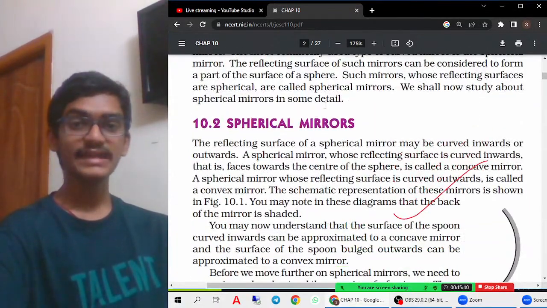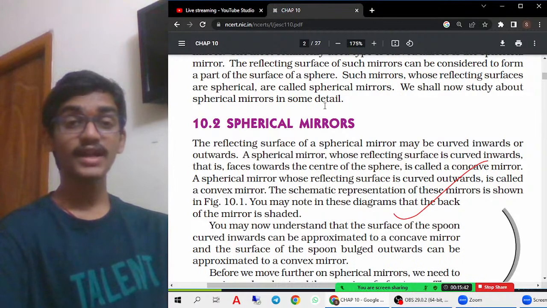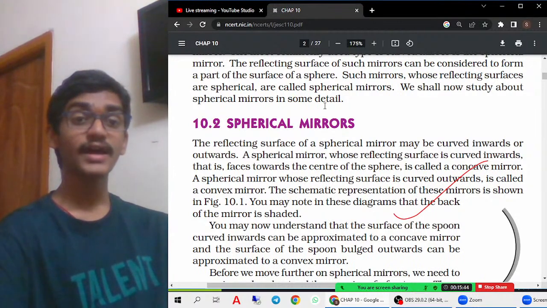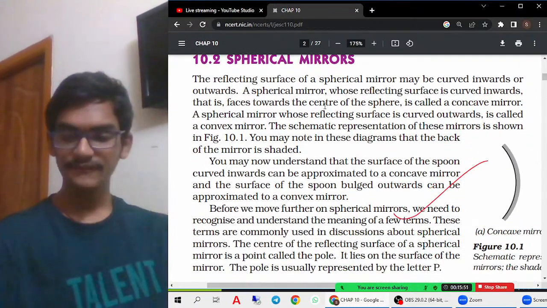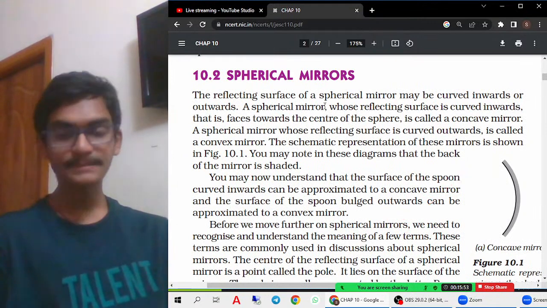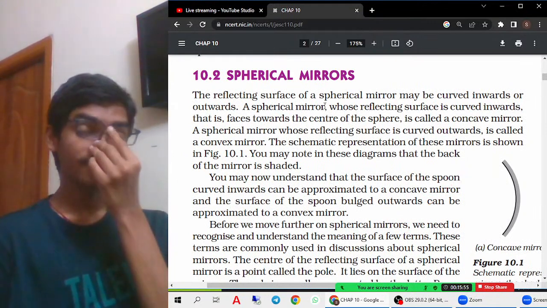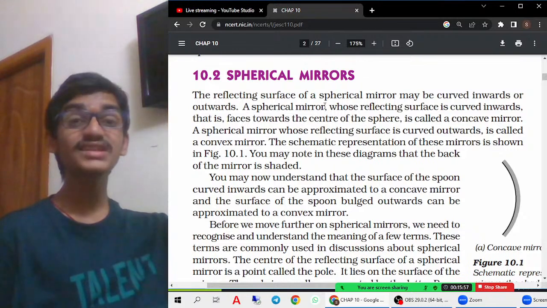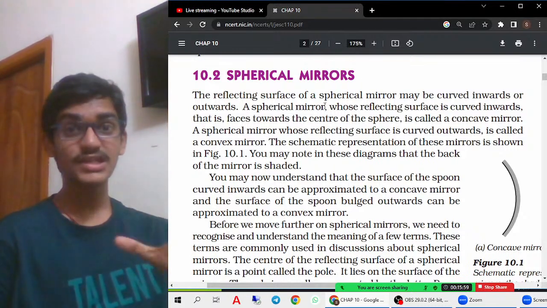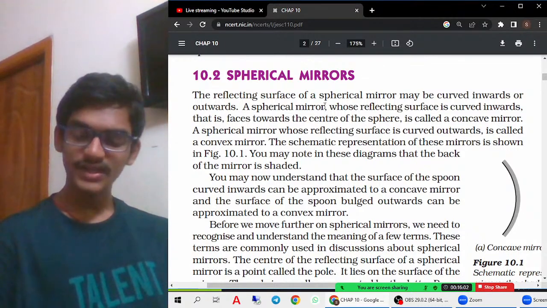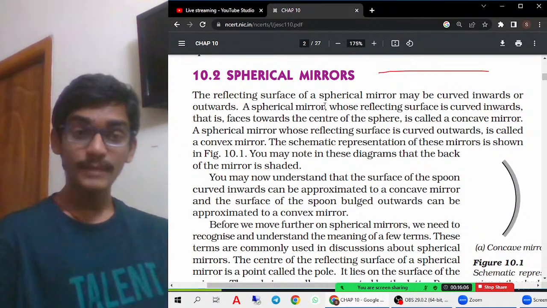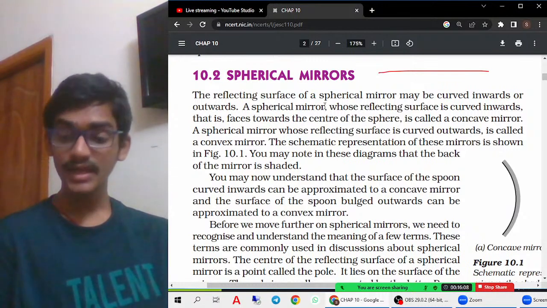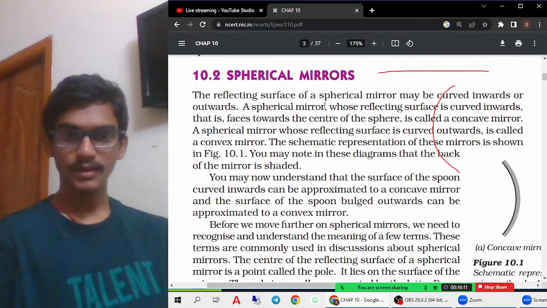Now let us try to understand what the mirrors are. There are some kinds of mirrors wherein the reflecting surface is curved inwards or curved outwards. For example, let us take a spherical mirror. Spherical mirrors are mirrors wherein the reflecting surface is curved. Generally mirrors are straight like this, but there are also some specialized mirrors wherein they are curved like this.